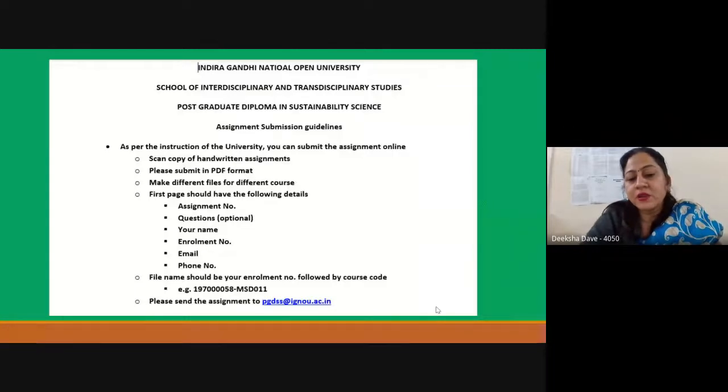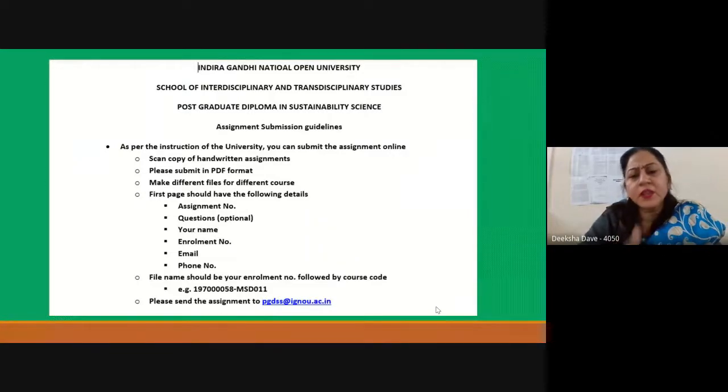So this is the email address, pgdss@ignou.ac.in, on which you can submit the assignments, and your file name should be your enrollment number. So don't give different file names which are very confusing. So whatever is your enrollment number, that should be your file name, so that we are able to track it easily. Then you can mention the course code, so that we can also know which of the courses are pending with respect to the assignments.